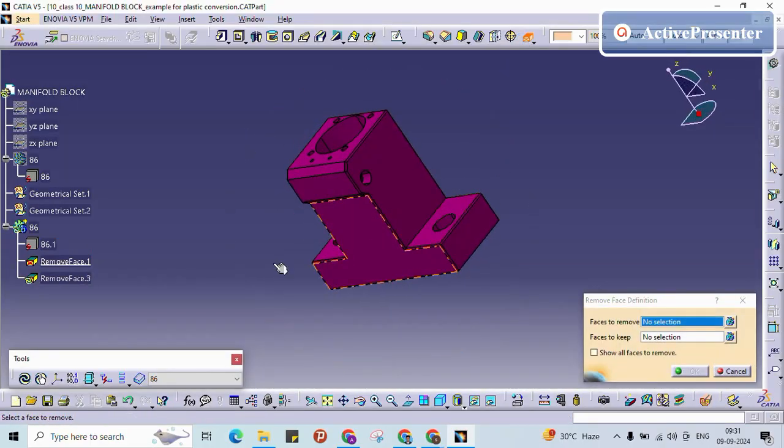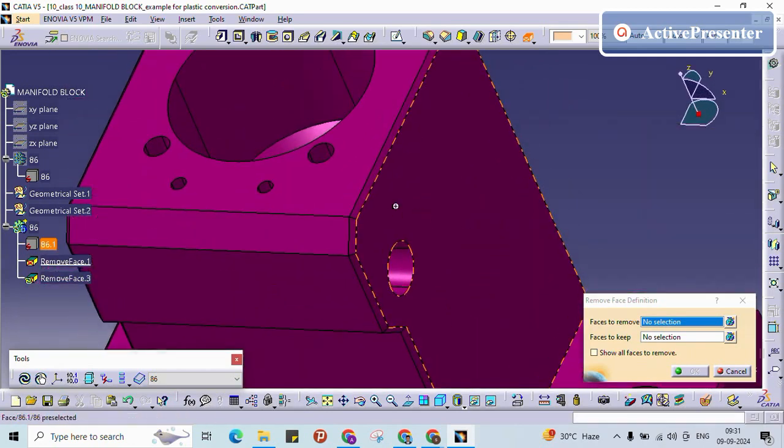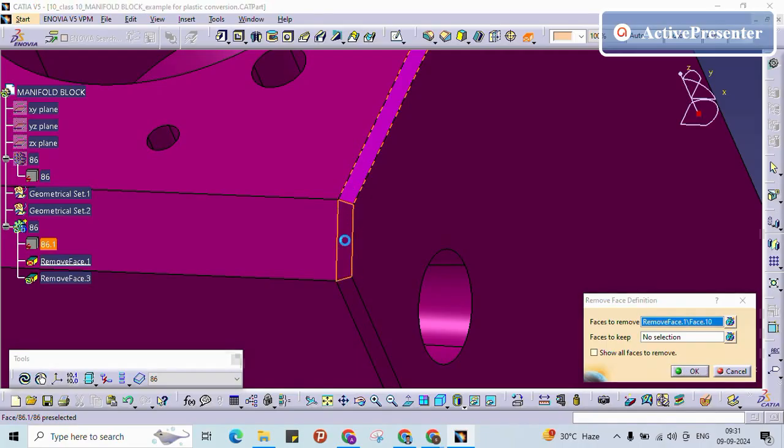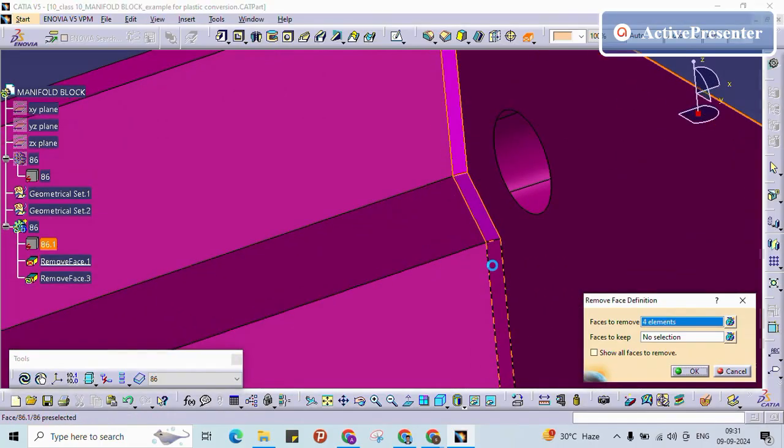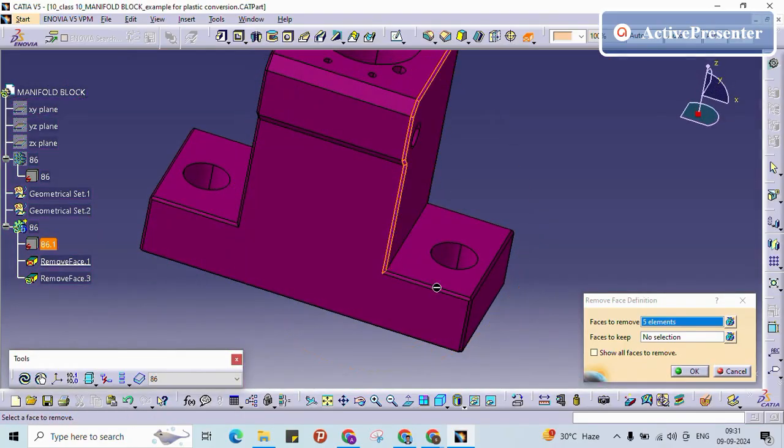And one more thing, we should not do it continuously, because if any error comes, we can't rectify it. Yeah, it will be going. So it is better to do separately.